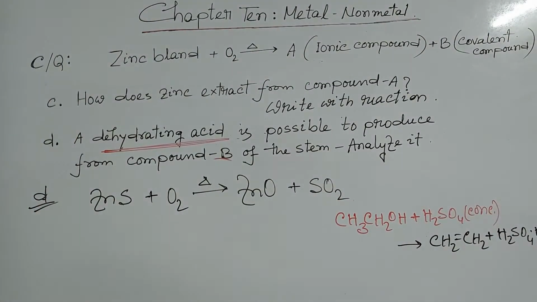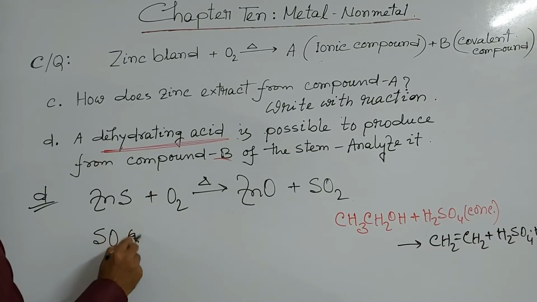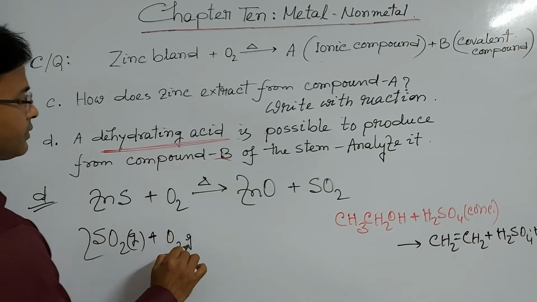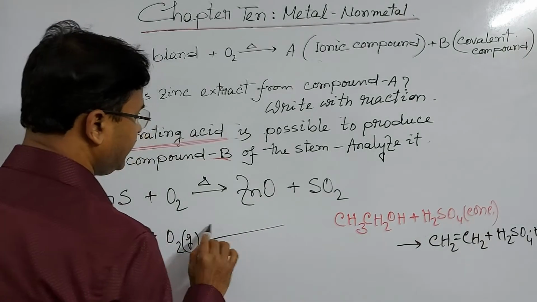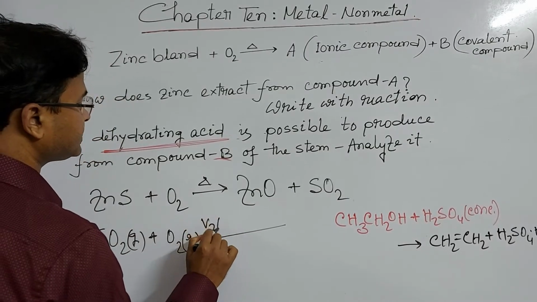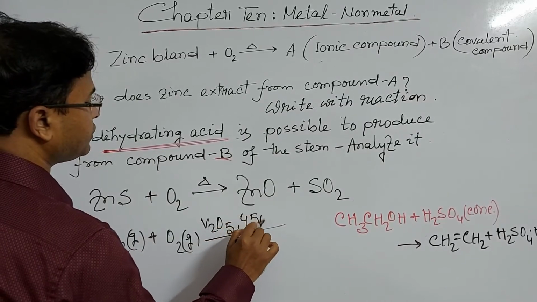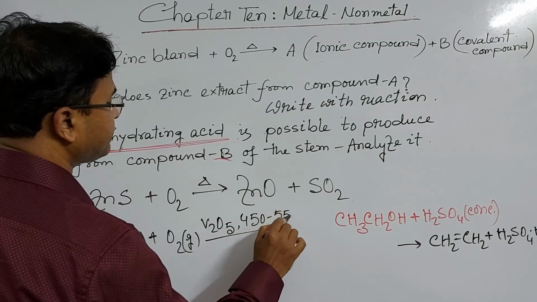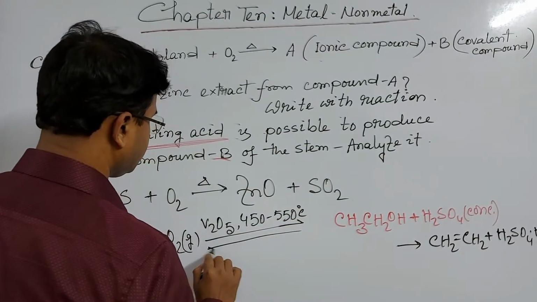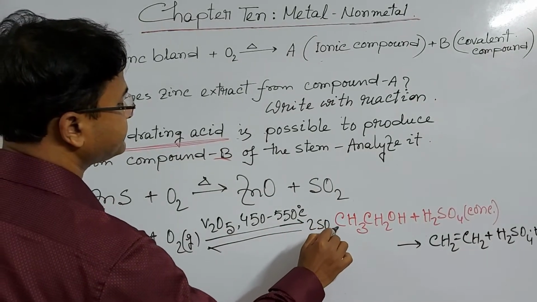So here the acid of the question indicates sulfuric acid, and sulfuric acid can be produced from sulfur dioxide. For this purpose, sulfur dioxide is mixed with atmospheric oxygen, and in the presence of vanadium pentoxide catalyst at 450 to 550 degrees centigrade temperature, it is heated to produce sulfur trioxide gas.